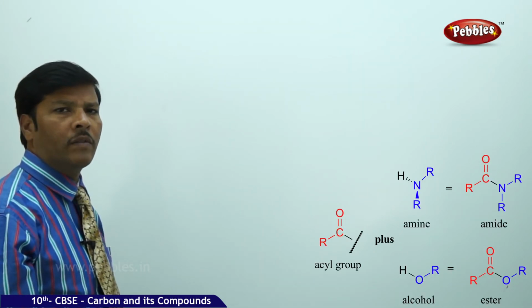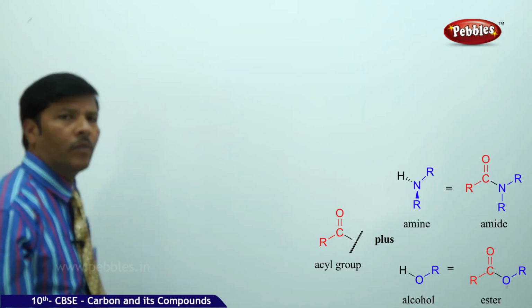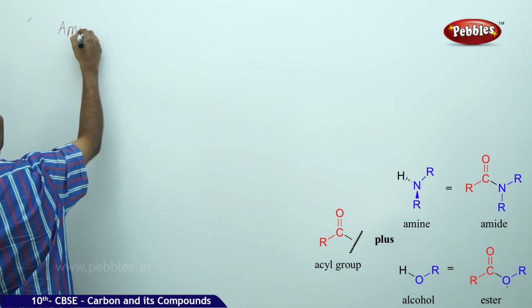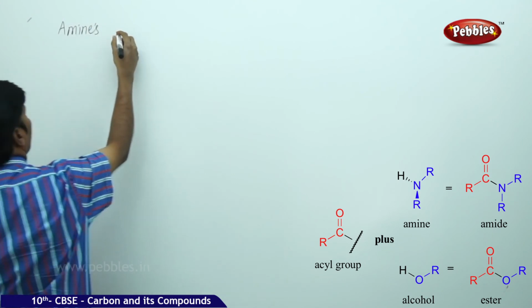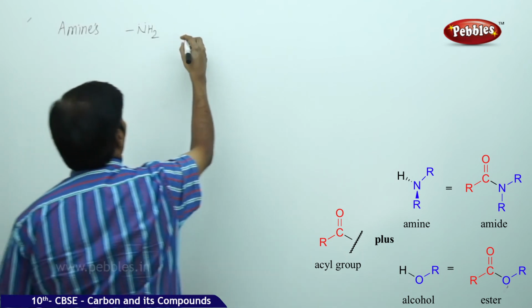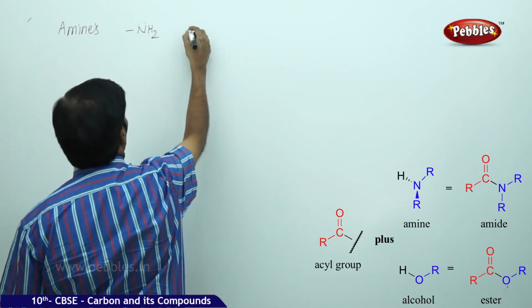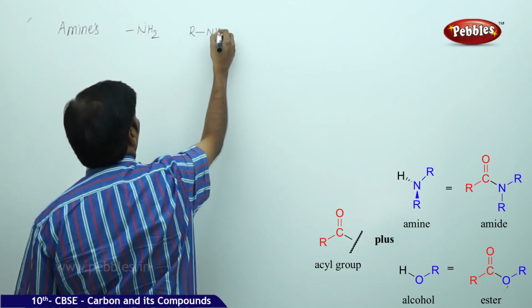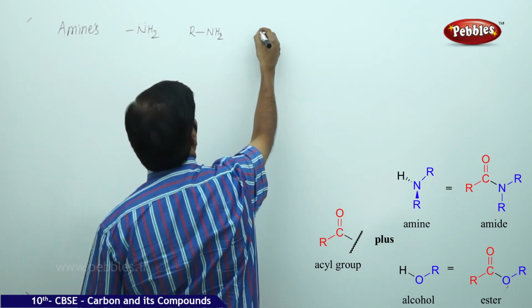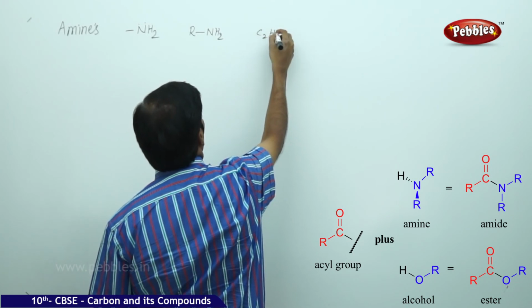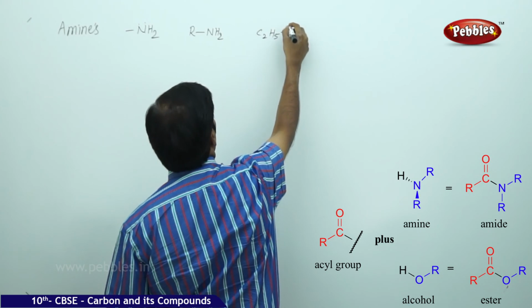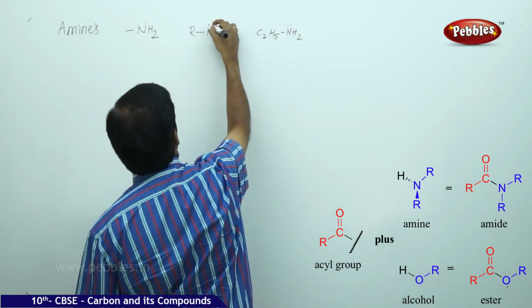So we'll go for the next part of the discussion, that is next class of organic compounds. Let us assume that the compound is amines, functional group NH2, general formula is RNH2. Example you can take C2H5NH2 with a lone pair on nitrogen.